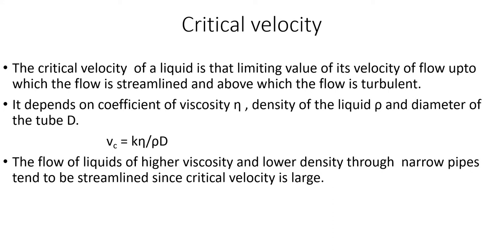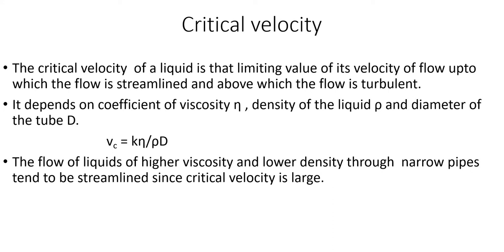So the flow of liquids of higher viscosity and lower density through narrow pipes tends to be streamlined, because the critical velocity is large.